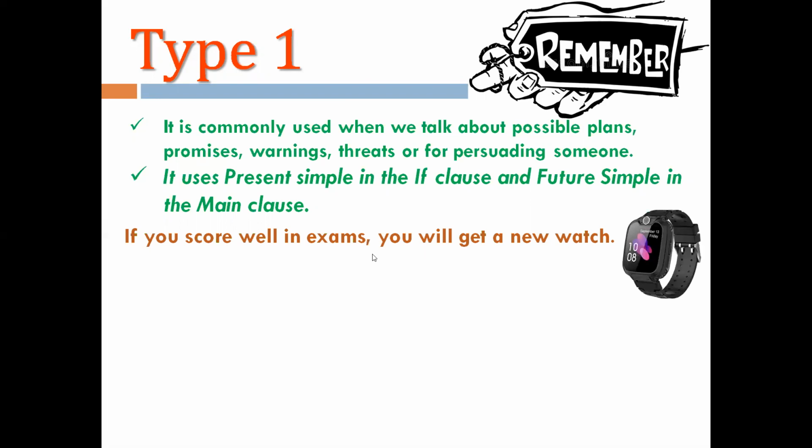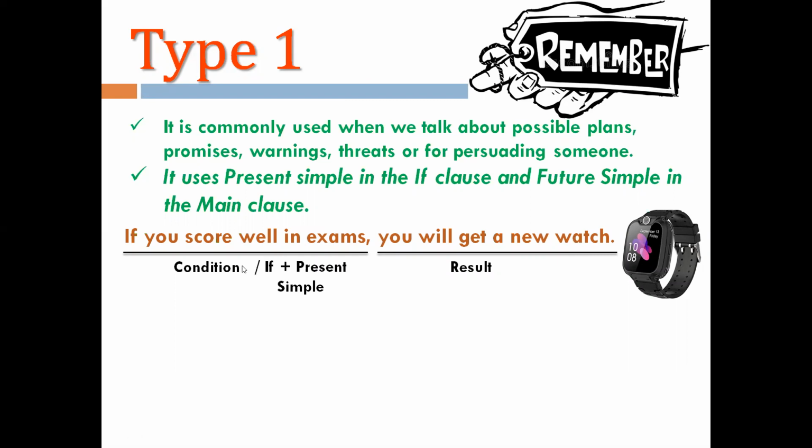So here the condition is that you should score well in exam, and as a result you will get a new watch. Here I am making a promise that if this condition is fulfilled, then you will get the watch as a result.